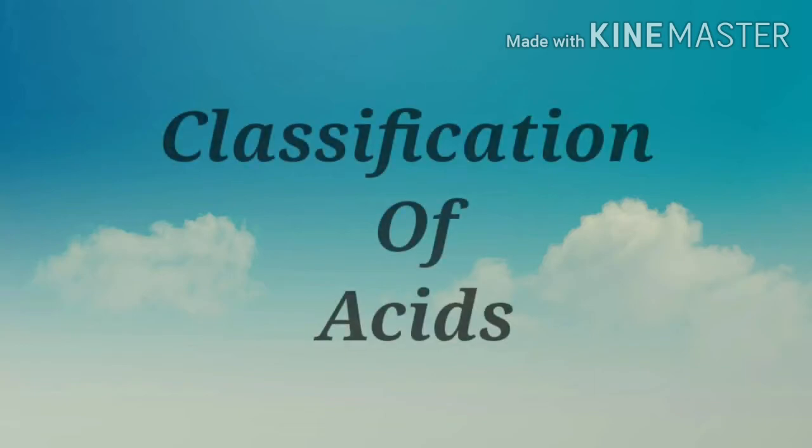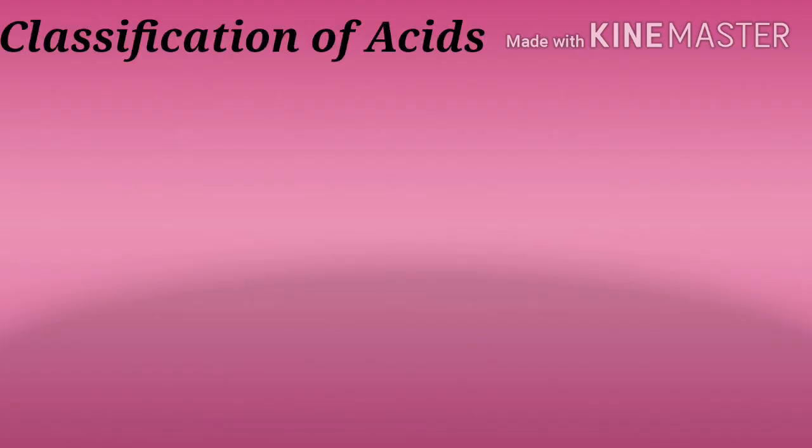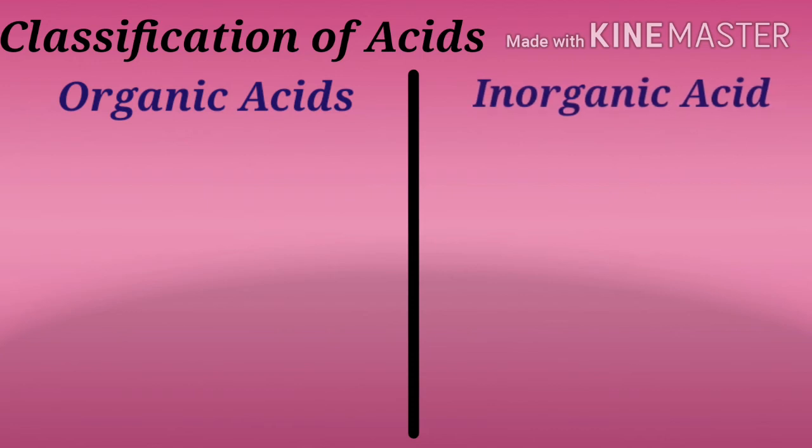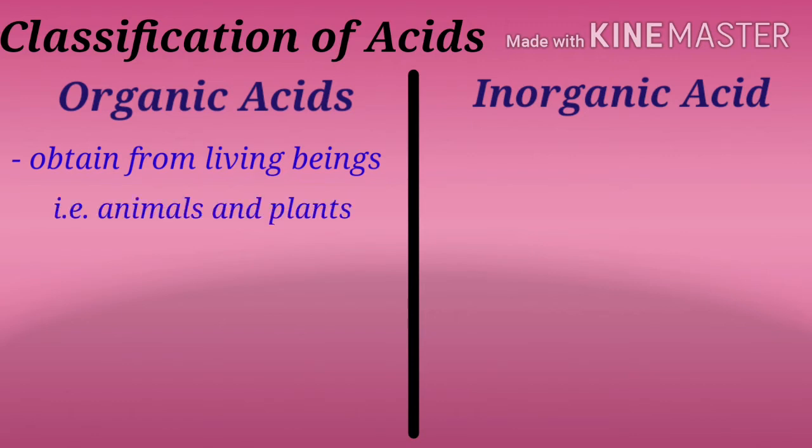Classification of acids. Acids can be classified on the basis of source, strength and their aqueous solution. Aqueous solution means a solution in which the solvent is water. Based on source, there are two types of acids, organic acid and inorganic acid. Acids that are obtained from living beings like animals and plants are called organic acids.